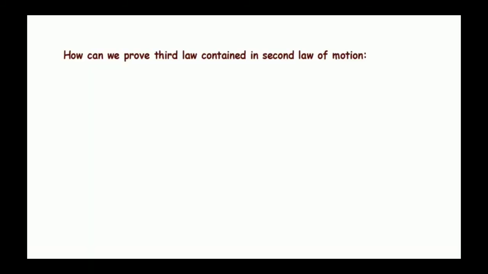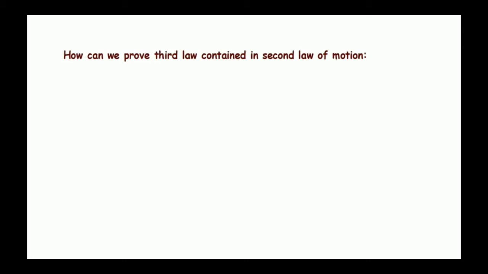Now students, how can we prove the third law contained in the second law? This is an important part, students. When we learned the second law of motion, we also saw that the second law can prove the first law of motion. That means with the help of the second law we can prove the first law as well as the third law, because the second law of motion is actually the real law of motion.